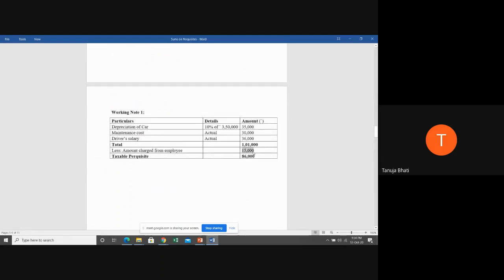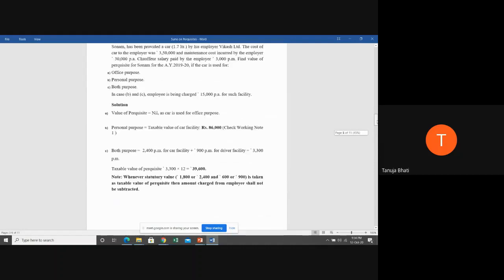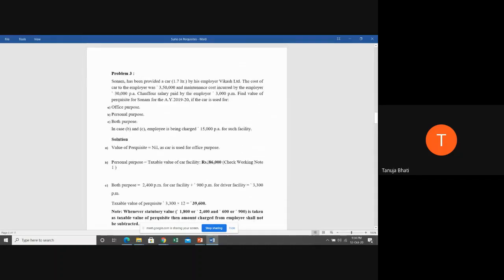So what is the net amount incurred by the employer? When you subtract, it is 86,000. That is why 86,000 is the value of the taxable perquisite in case the car is used completely for personal purpose. Again, I'm revising: if the car is used 100% for personal purpose, then the value of the taxable perquisite will be the actual expenditure incurred by the employer minus anything recovered from the employee. So the net expenditure incurred by the employer.